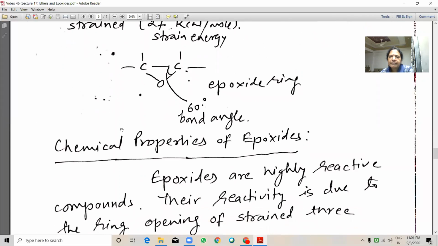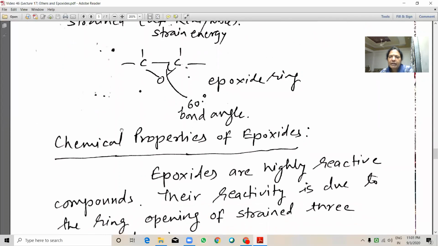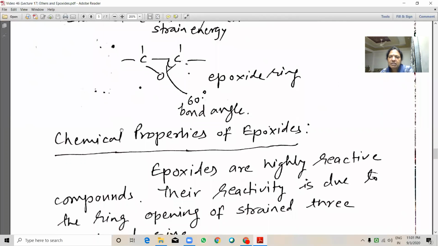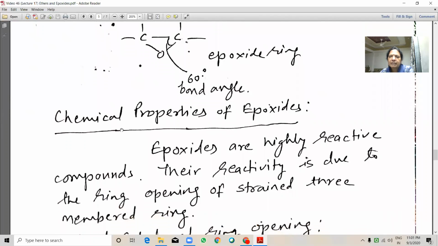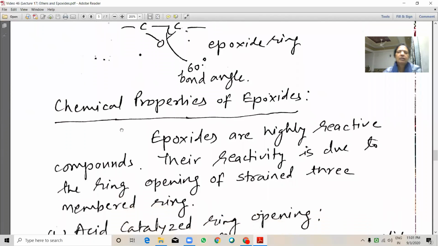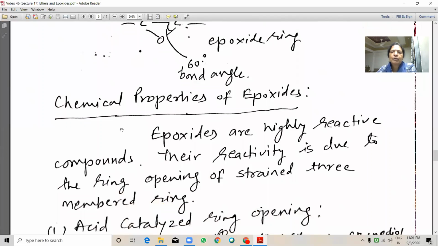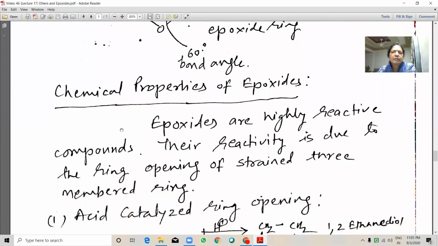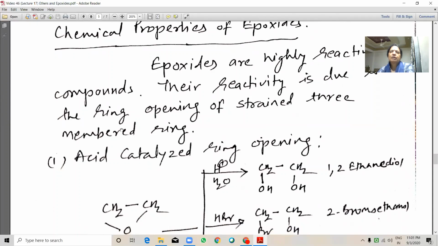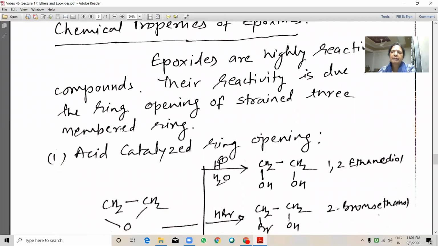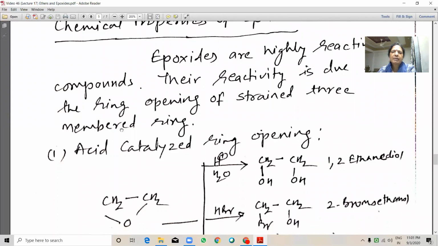See here, the bond angle is about 60 degrees, whereas in tetrahedral carbon it is 109.28. Chemical properties of epoxides. Epoxides are highly reactive compounds. Their reactivity is due to the ring opening of the strained three-membered ring.